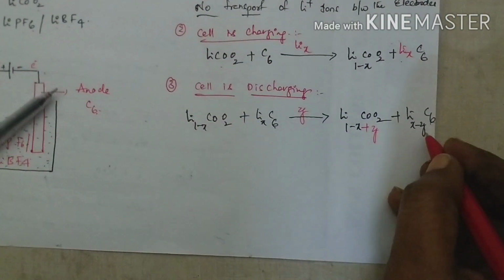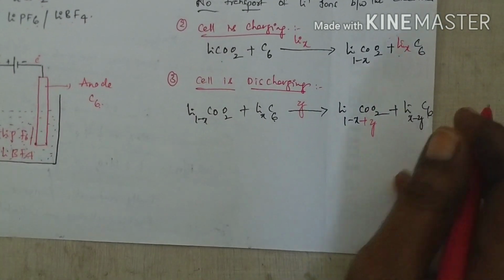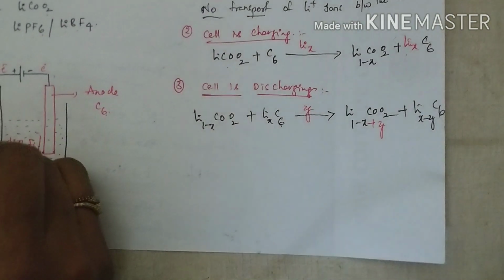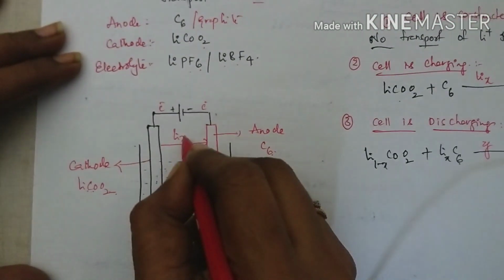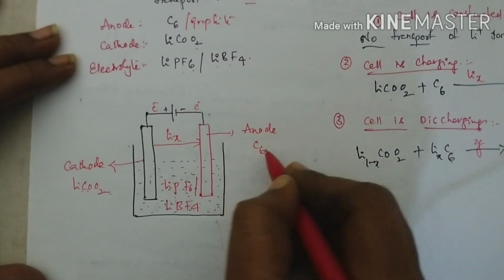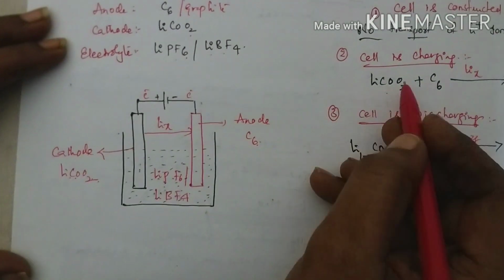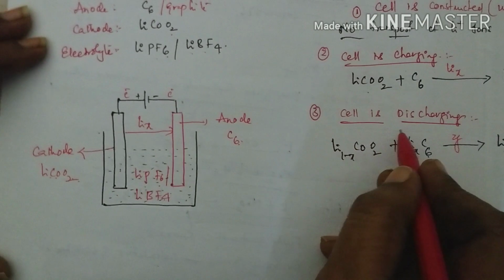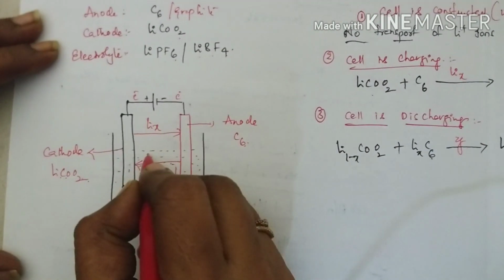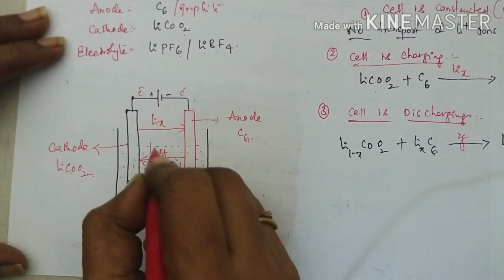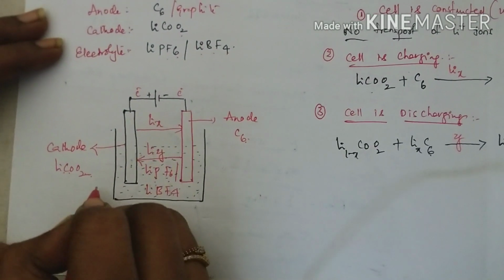Look at this diagram. Lithium cobalt oxide donates how many ions? X ions to graphite during cell charging. Next, during cell discharging, graphite donates how many ions? Y ions to lithium cobalt oxide.